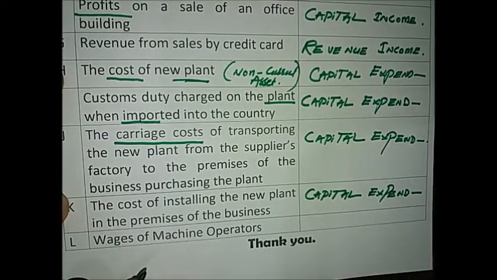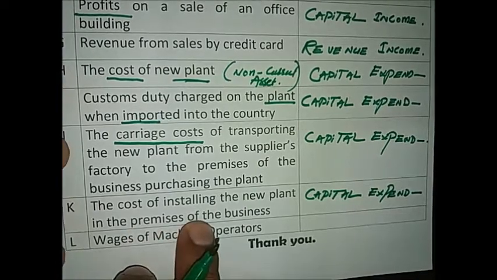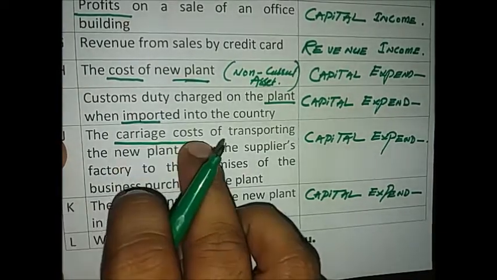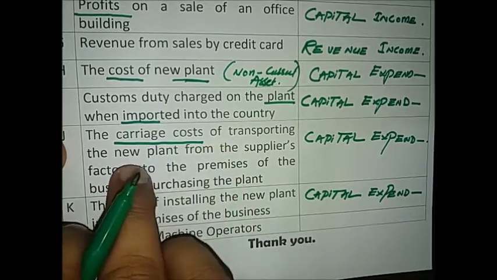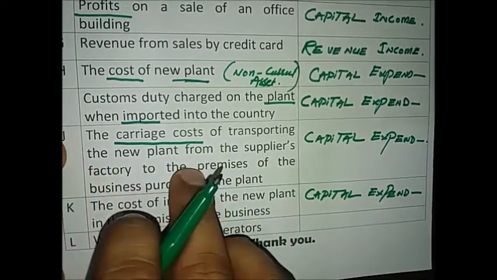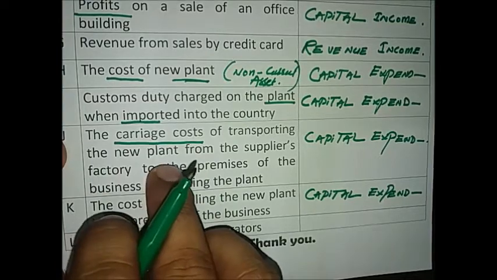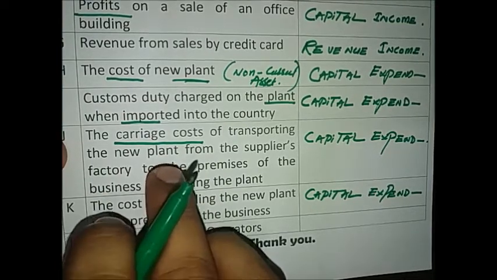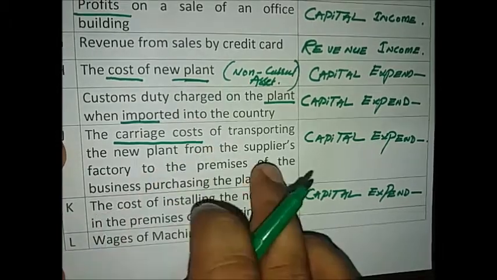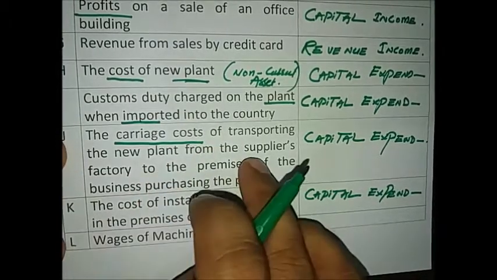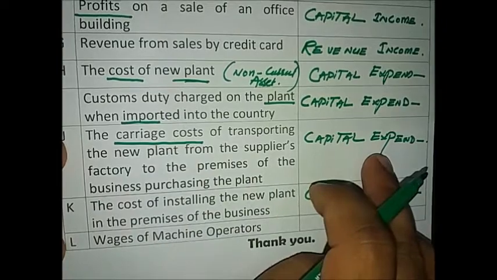Why? Because, same as the carriage cost, when we purchase a new plant, the carriage cost will also be added to the cost of the plant. If the cost of the plant is 50,000 and the carriage cost is 5,000, the total cost of the plant will be 55,000, recorded as capital expenditure.